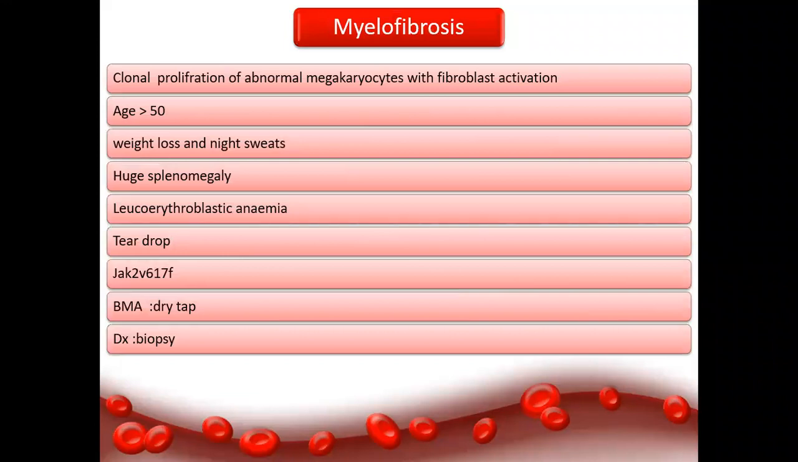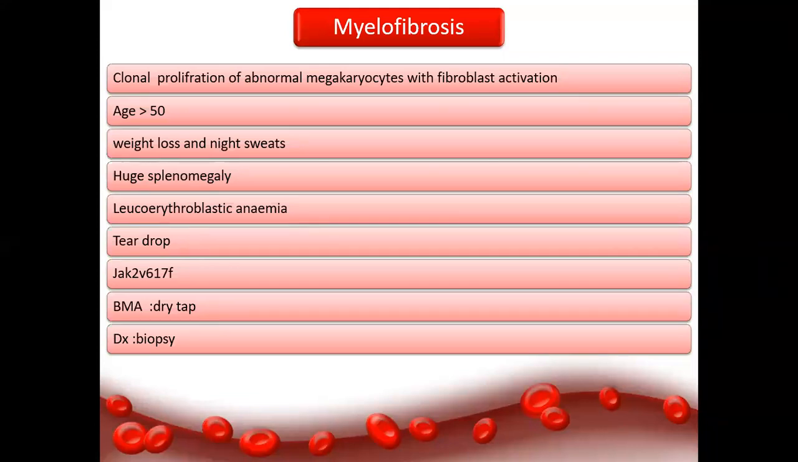What about myelofibrosis? Again, it's a clonal proliferation of megakaryocytes, not secreting a lot of platelets, but secreting fibroblast activation. Those with myelofibrosis, and in general MPN, myeloproliferative disorders including CML, usually attack the elderly above the age of 50, and may present with weight loss and night sweating. One of the differential diagnoses of huge splenomegaly in medicine is myelofibrosis. Blood film may show a leukoerythroblastic picture with the classical teardrop. The clonality marker in this case is JAK2 positive.